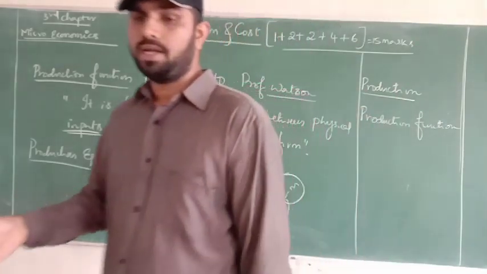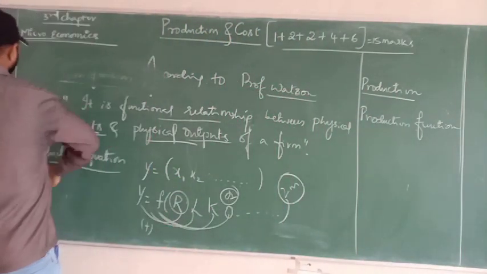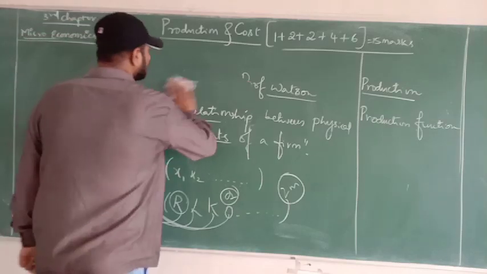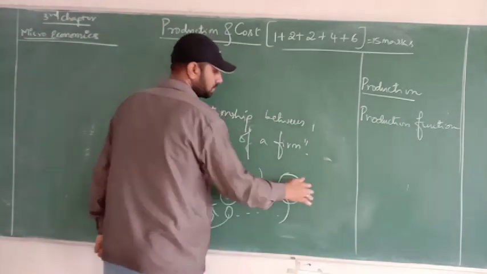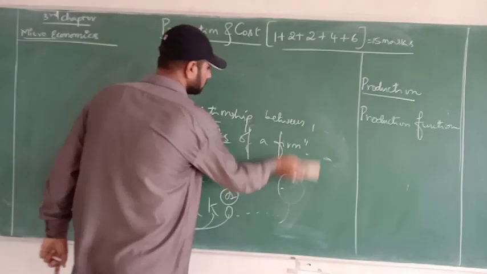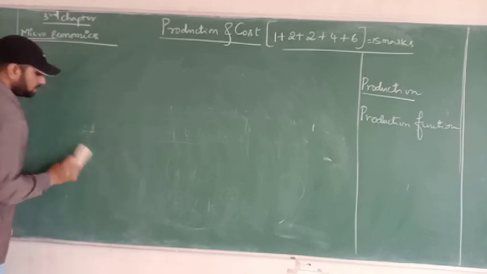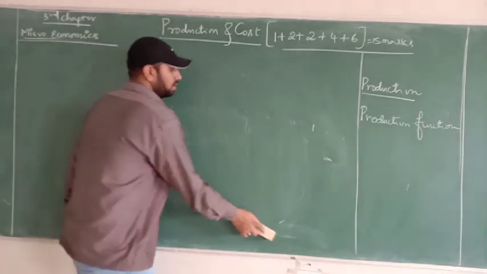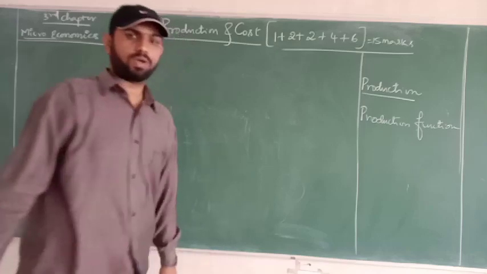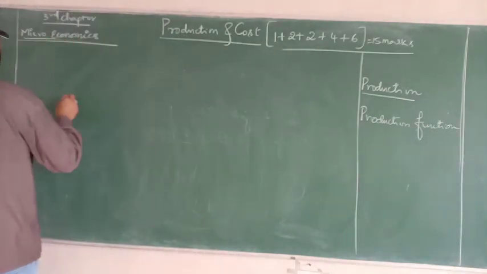So let's enter another terminology of today's discussion, that is factors of production. Factors of production stands here for the inputs. These inputs which are required to produce an output are called factors of production.